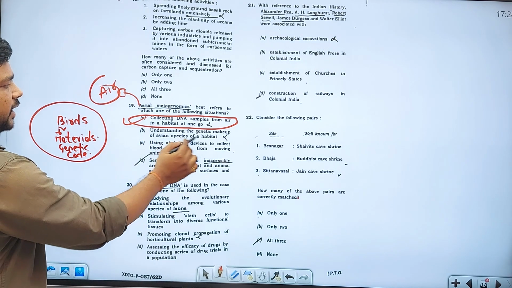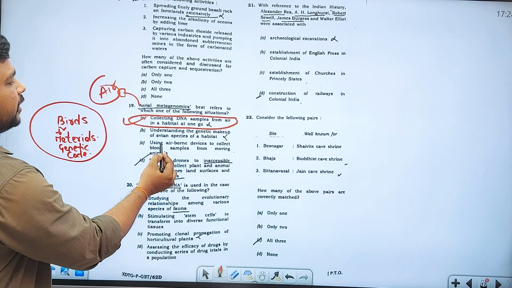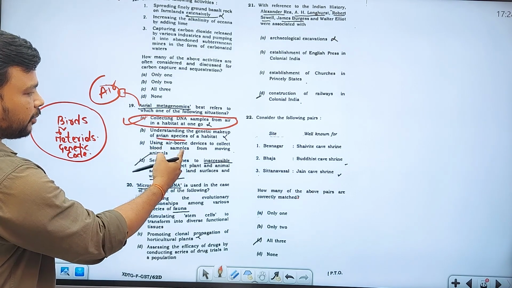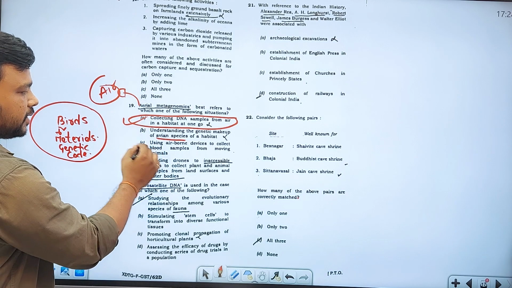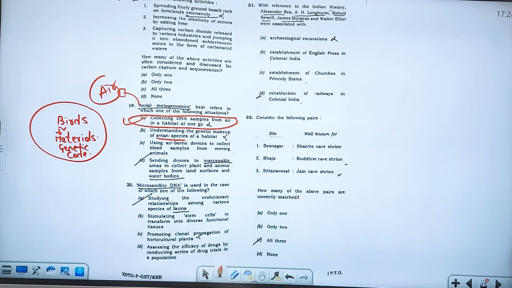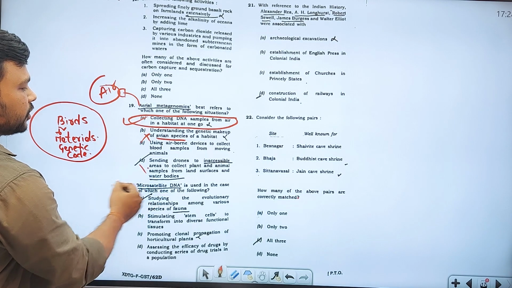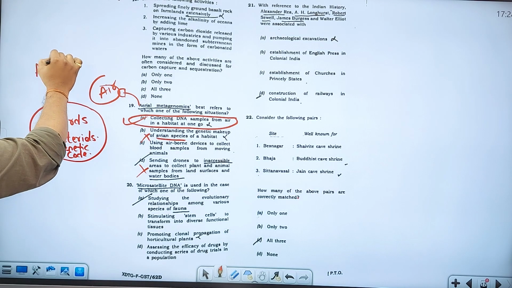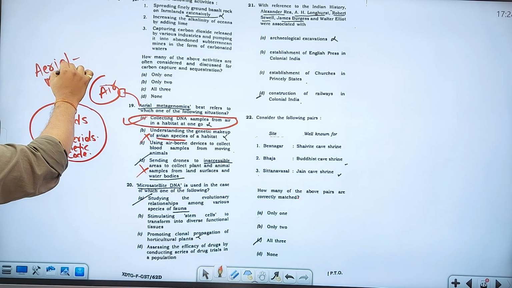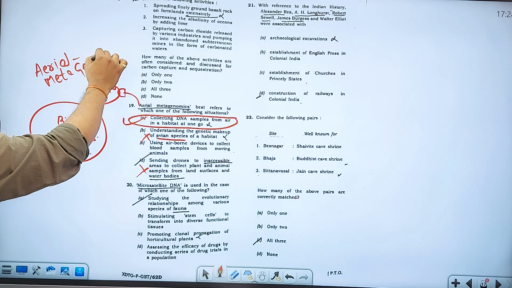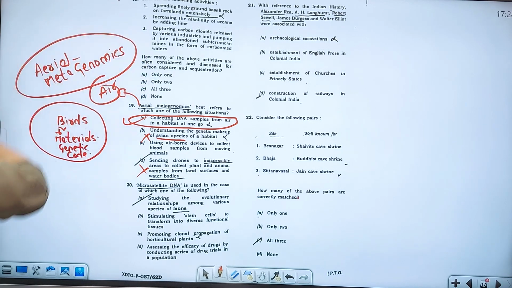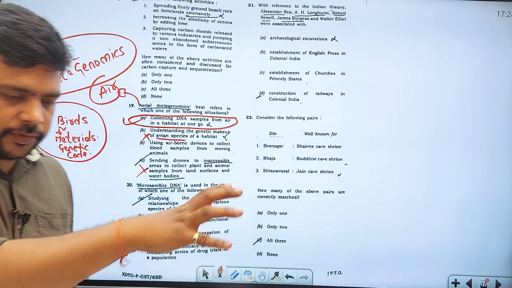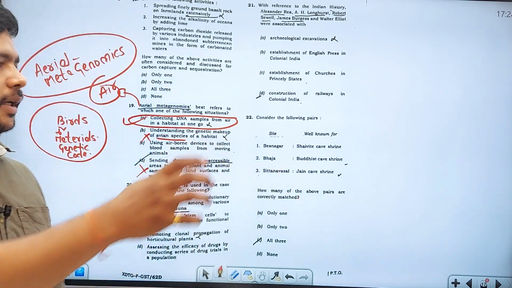Understanding the genetic makeup of avian species of the habitat is what the majority of people will go with. Using airborne devices to collect blood samples from moving animals, the majority can go with that too, but that is wrong. Sending drones to inaccessible areas to collect plant and animal samples from land surface and water bodies is also wrong. Aerial metagenomics is all about collecting the DNA samples of the different creatures in that particular region.